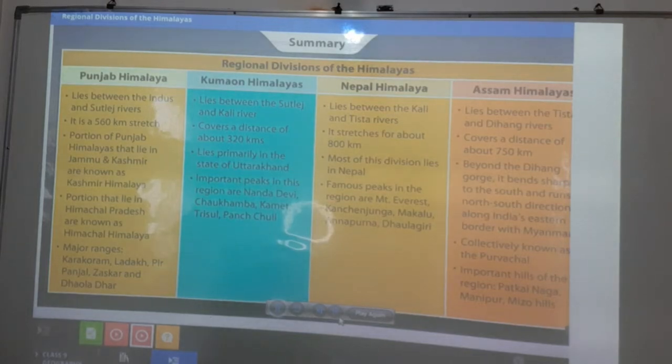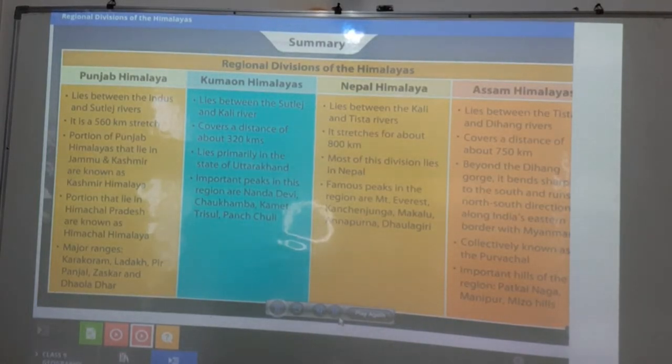The second part is Kumaon Himalayas. It lies between the Satluj and Kali river. So you have to remember the river ranges also. It's not only about the states, but also very important, because the divisions are based on the different rivers flowing through the different regions.